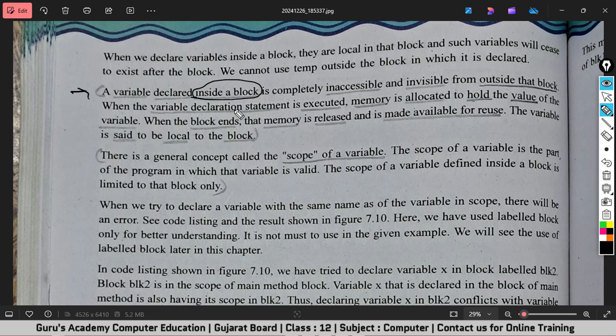When a variable declaration statement is executed, memory is allocated to hold the value of the variable. When the block ends, the memory is released and is made available for reuse. The variable is said to be local to that block. Okay? So I hope you have got the correct answer.